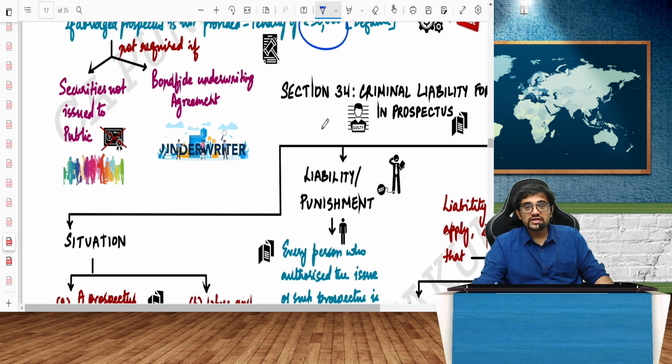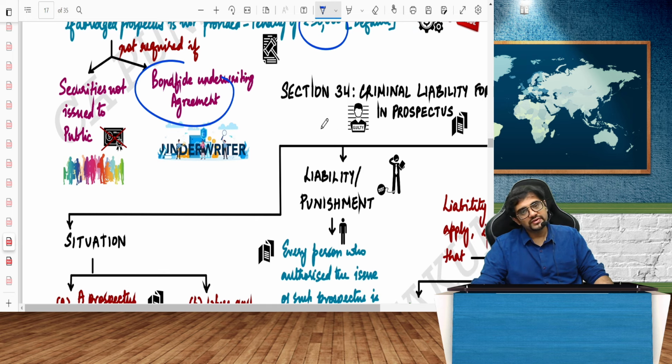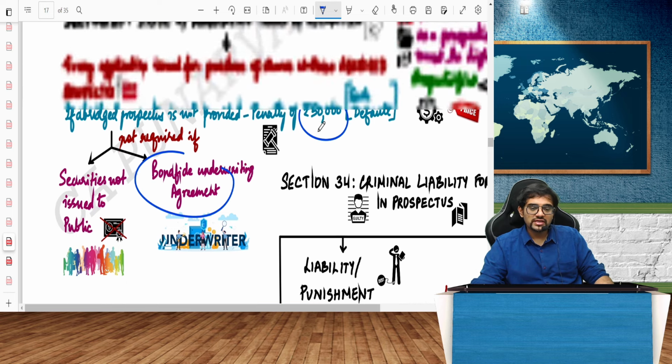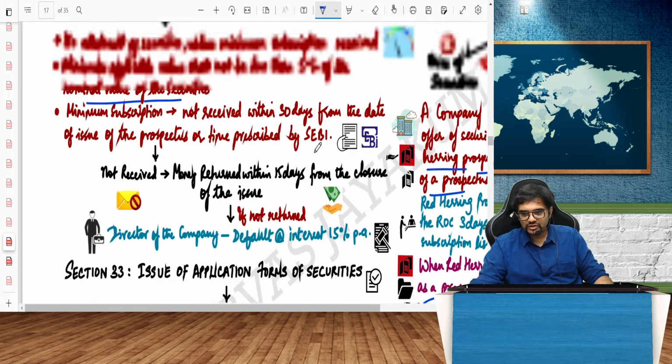Do I need an abridged prospectus for everything? No, it is not needed for an underwriting agreement. So if I enter into a contract with an underwriter saying that if my shares are not subscribed, you please subscribe for the shares, then prospectus has to be given, but abridged prospectus need not be given. Similarly, if I am not issuing shares to the public, but I am issuing shares as a private placement, then also abridged prospectus is not needed.